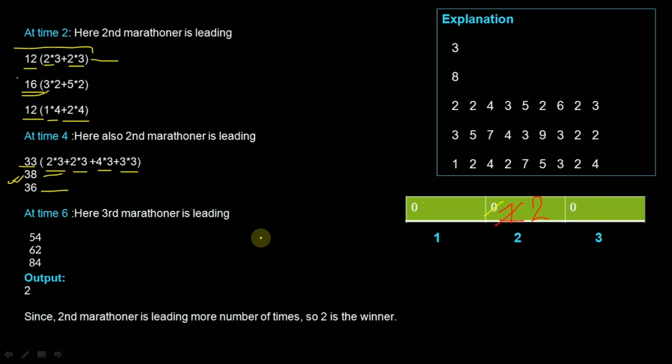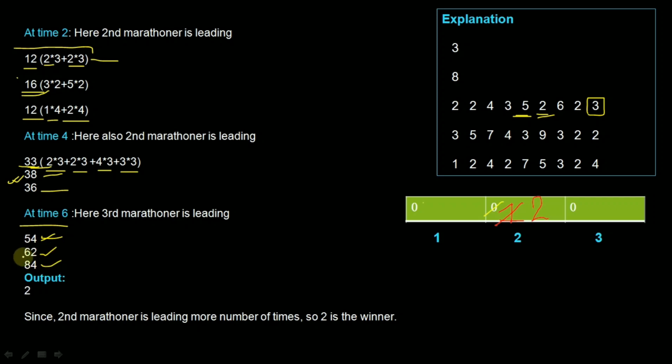So at 4 seconds, participant number 2 has led twice in this marathon. Okay, so let's talk about 6 seconds. Here at the 5th second he is taking 5 steps, and at the 6th second he is taking 2 steps. So we will add up these two values, 5 plus 2, that is 7, and 7 into 3 will become 21. Prior to this it had covered 33, so 33 plus 21 will become 54. So here is 54, and in the same way we will calculate for the second and third participant.